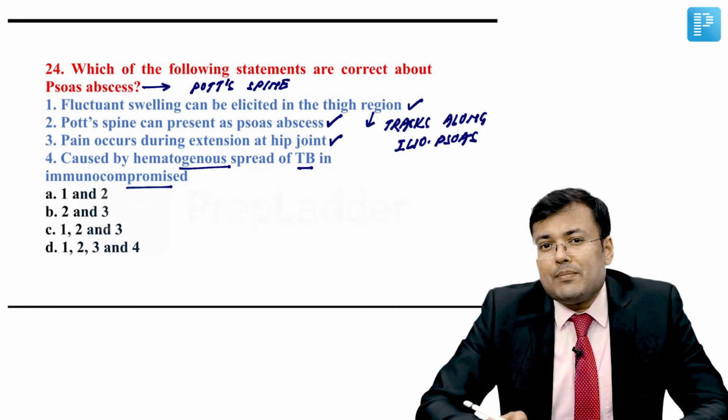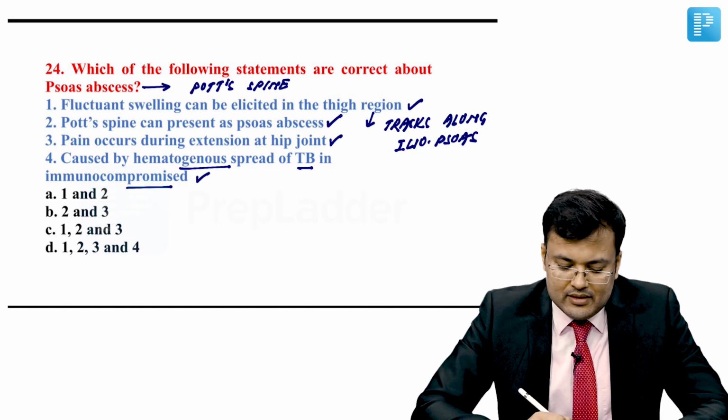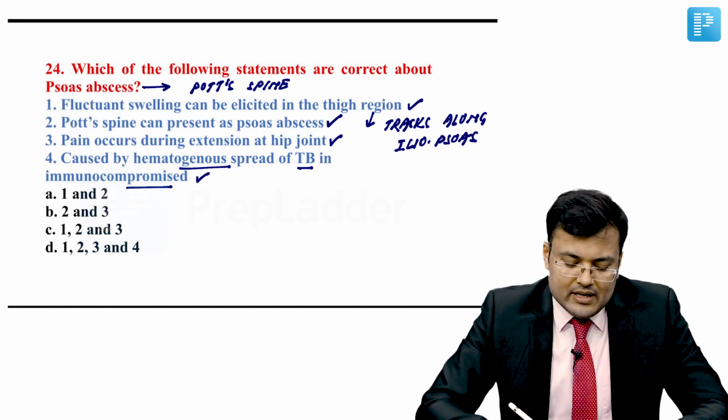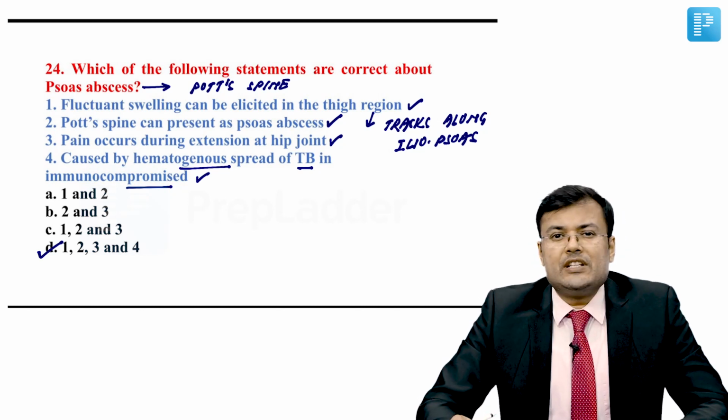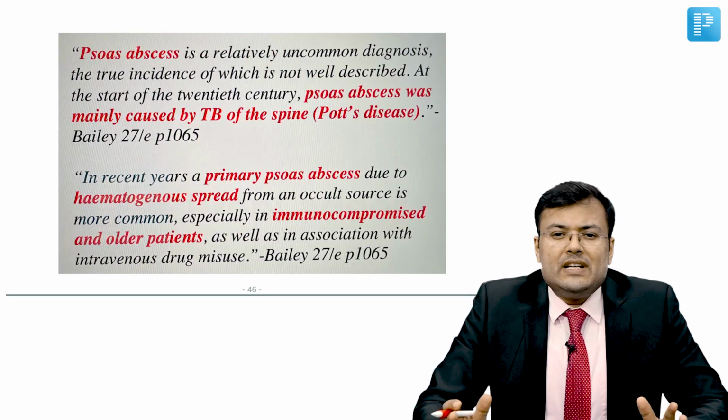Yes, this is known as primary psoas sepsis. So this is also correct. So all 4 options are correct. 1, 2, 3, 4. So correct answer for this question is option D. Let's have a look at the literature also.